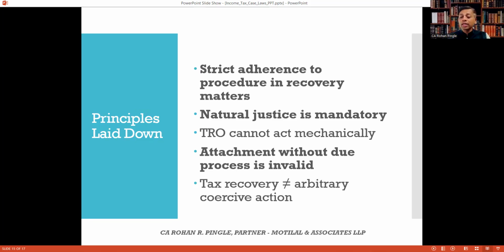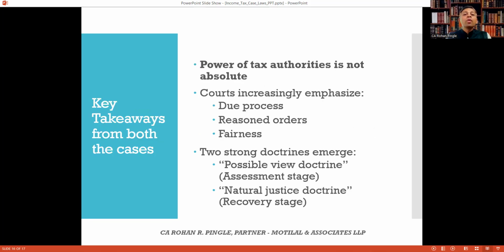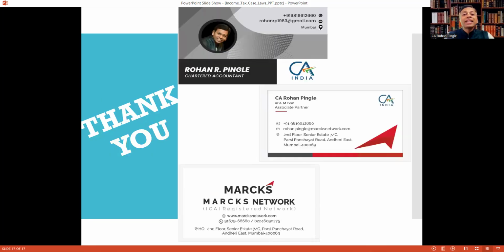Key takeaways from both the cases discussed today: the power of tax authorities is not absolute. Courts increasingly emphasize due process, reasoned orders, and fairness. So two strong doctrines emerge: the possible view doctrine, that is at the assessment stage, and the natural justice doctrine, that is at the recovery stage. So that's it for today.